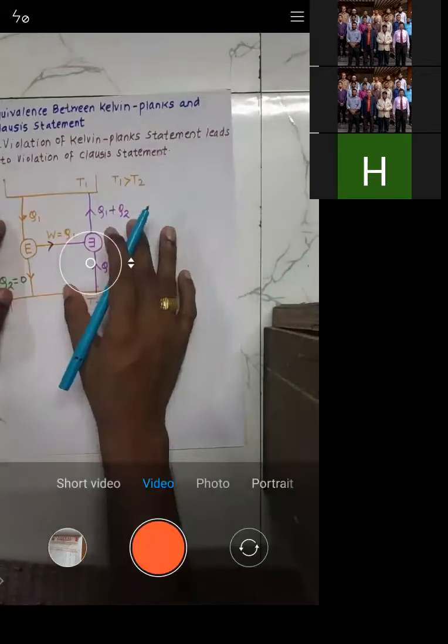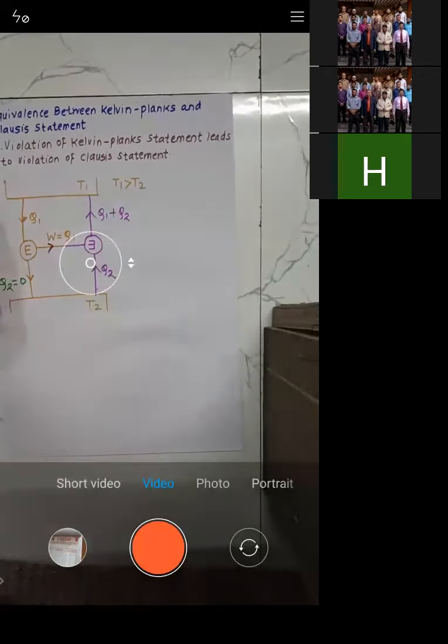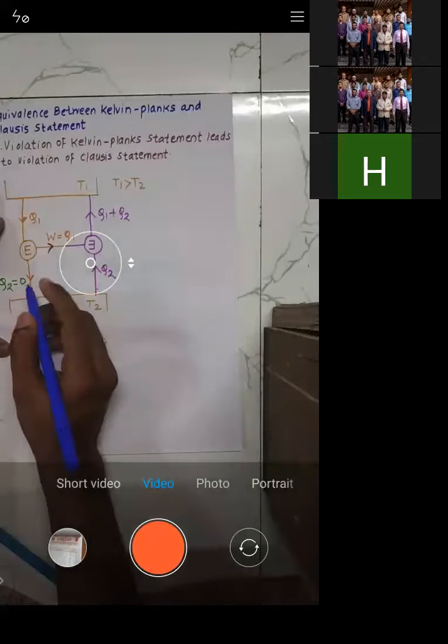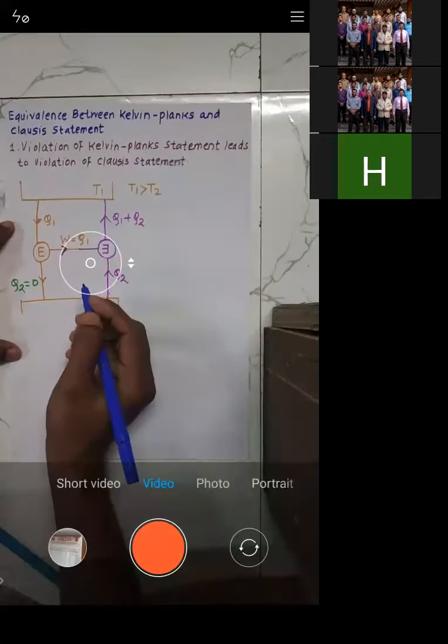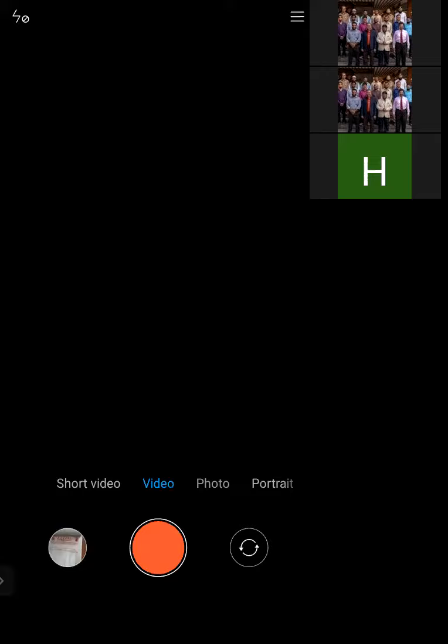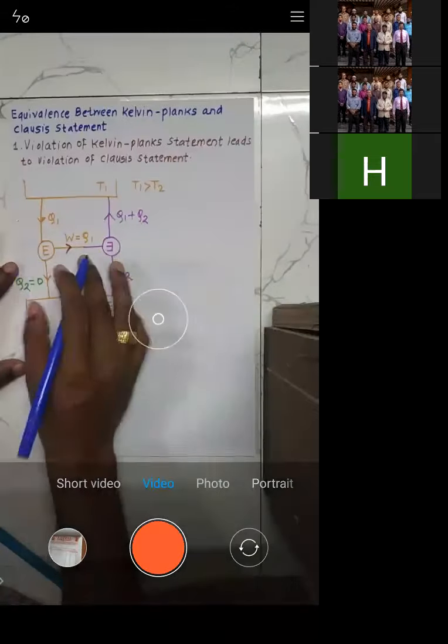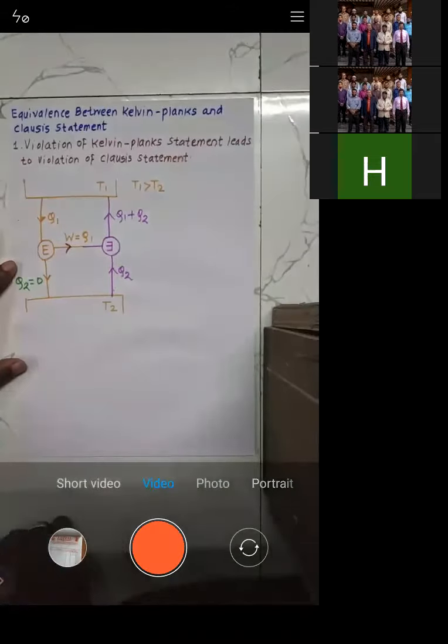Is it okay with this diagram? Let me know. Is that okay or not? Let me know. Right. So see, am I audible?